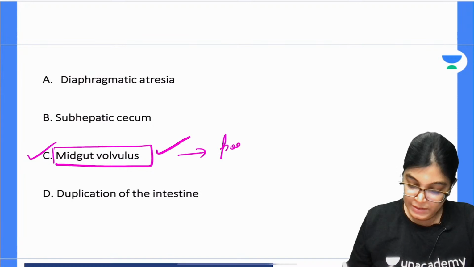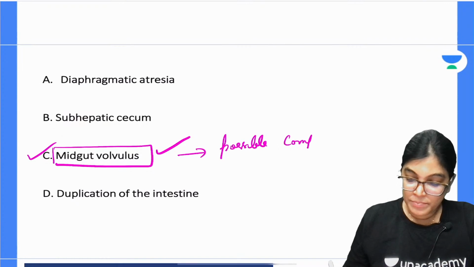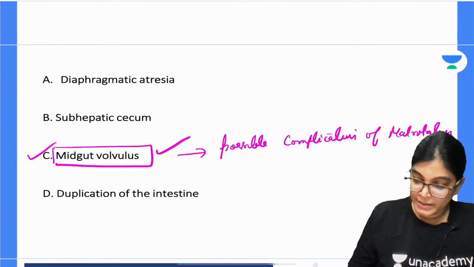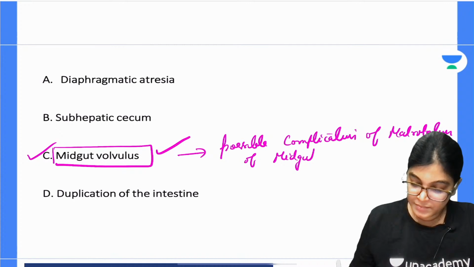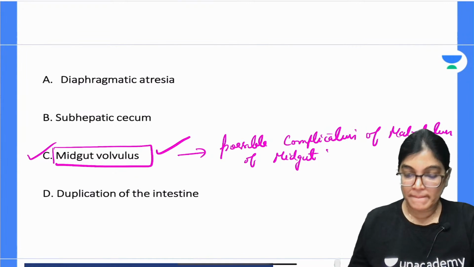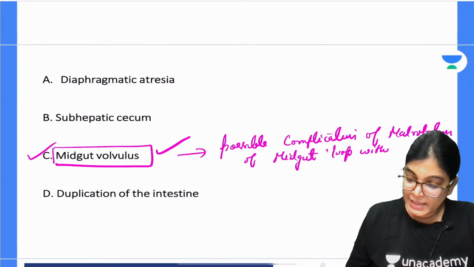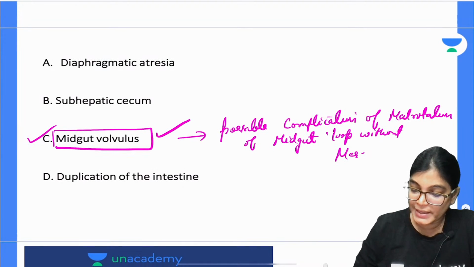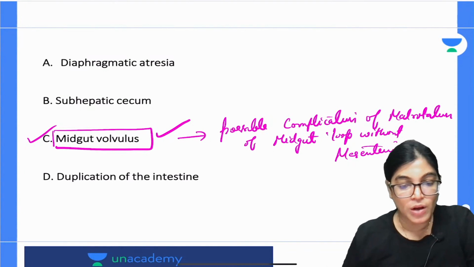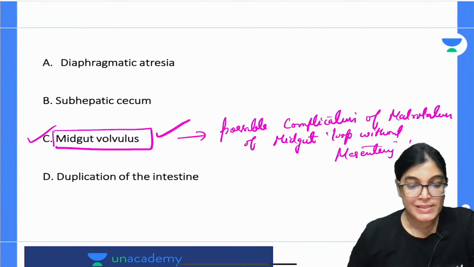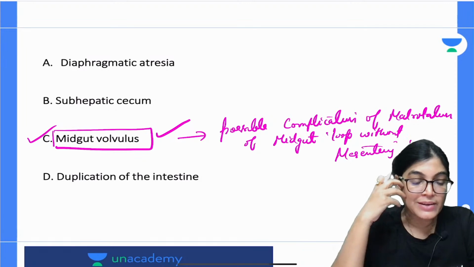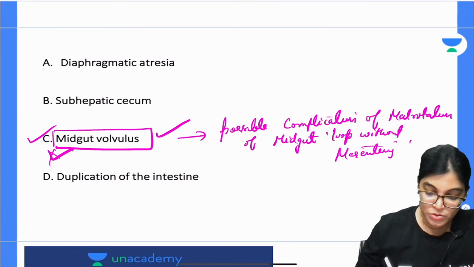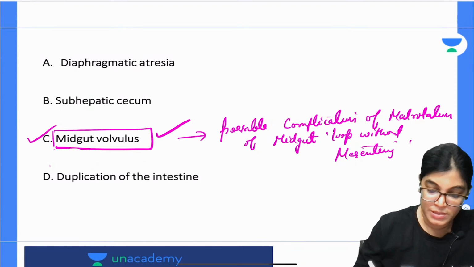It is the possible complication of malrotation of midgut. The word without fixation of mesentery is providing the hint for the right answer, which is midgut volvulus. The small intestine twists around the vasculature, and when it twists around the vasculature, it can result in necrosis. So this can be the reason which is causing the necrosis.